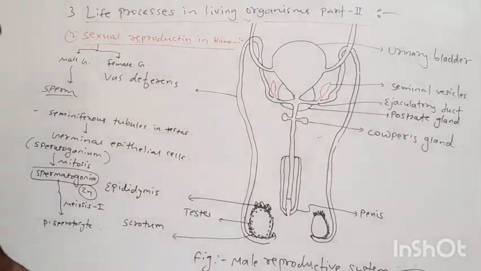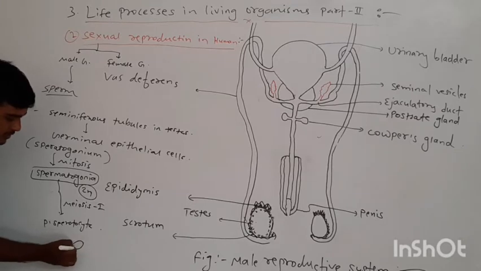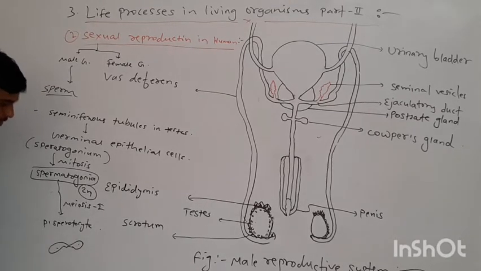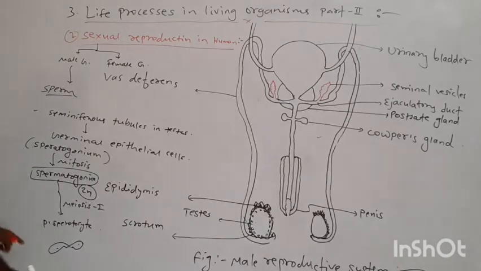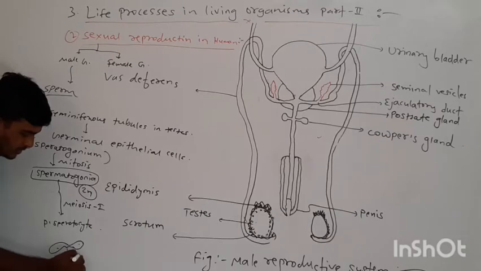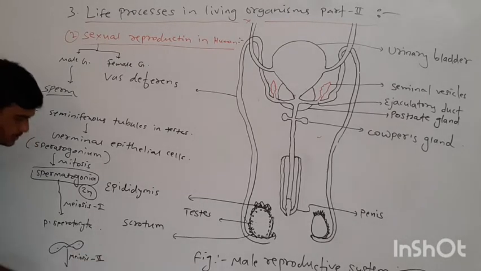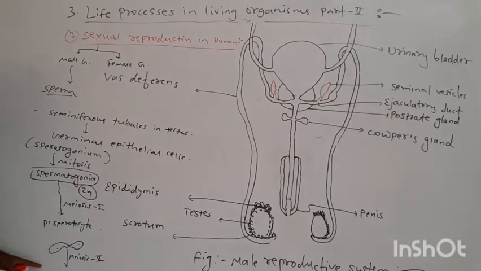Two cells are formed here, this one first and this one second, like this. These are primary spermatocytes. Then the second meiosis occurs. We know the meiosis process: meiosis is completed in two stages, meiosis one and meiosis two, right.